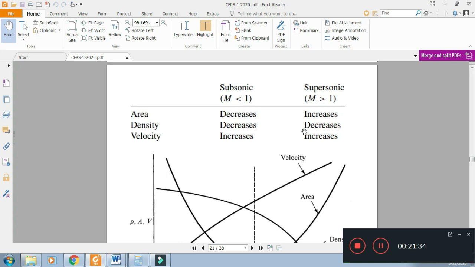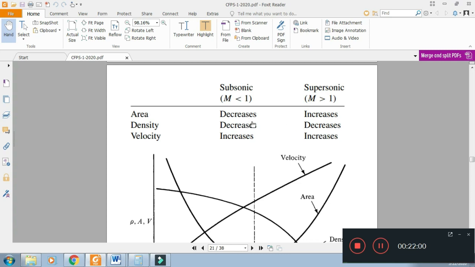If the pressure is decreasing, this means the area is decreasing. We have the converging section in case of subsonic flow. If the pressure is decreasing and flow is supersonic, this means area is increasing. We have the diverging section.